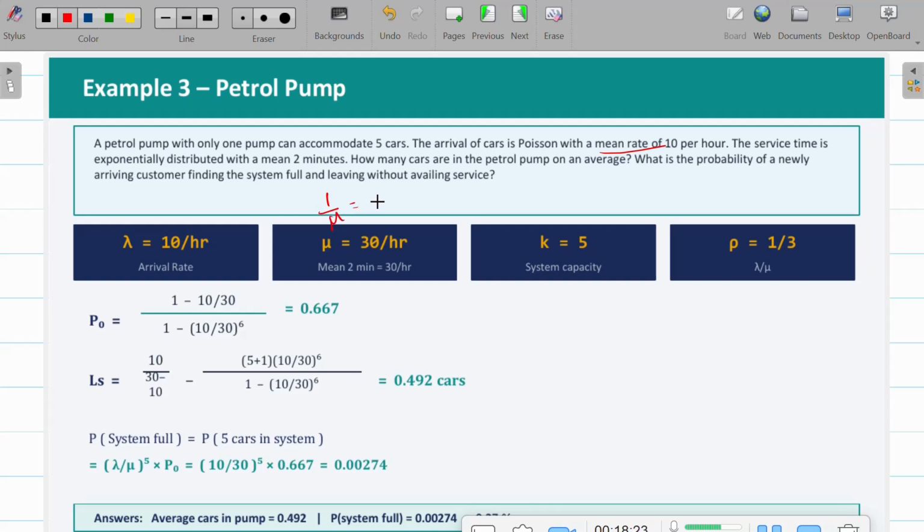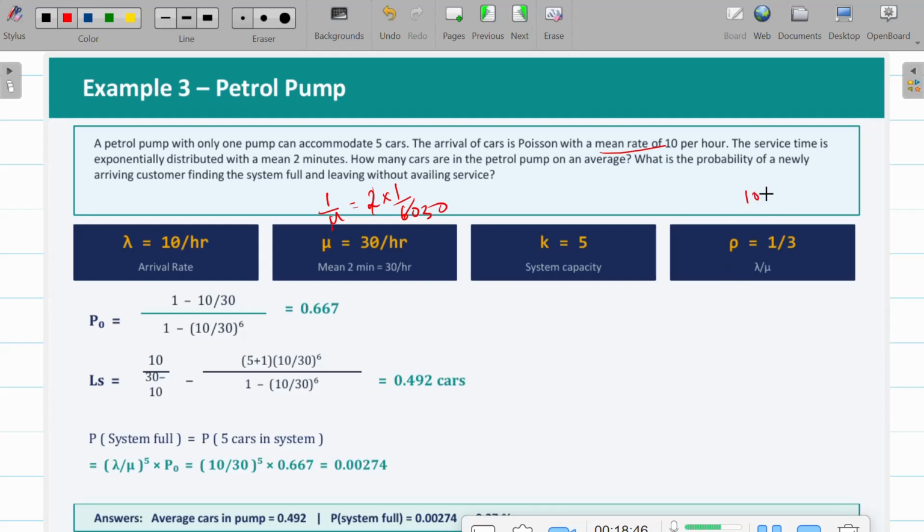So 1 by mu is equal to 2 minutes, converting into hours, it is like 30. So your mu is equal to 30 per hour.